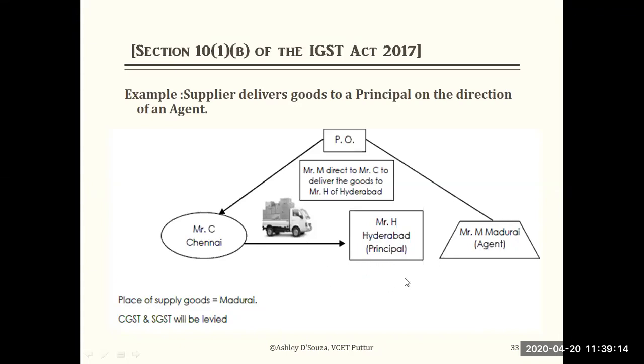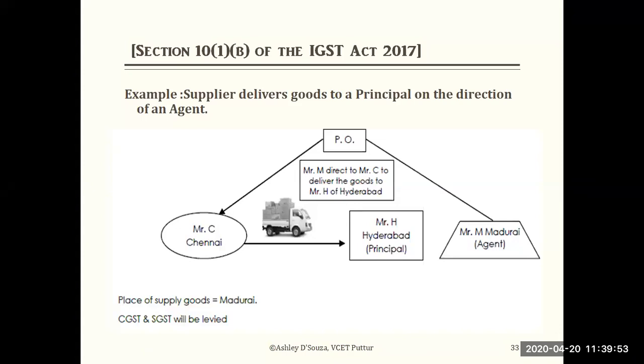So Mr. M in Madurai, and Mr. H in Hyderabad is the principal. Goods are supplied by truck to Hyderabad on the direction of Mr. M of Madurai, the agent. Mr. M has directed Mr. C to deliver the goods to Mr. H of Hyderabad.